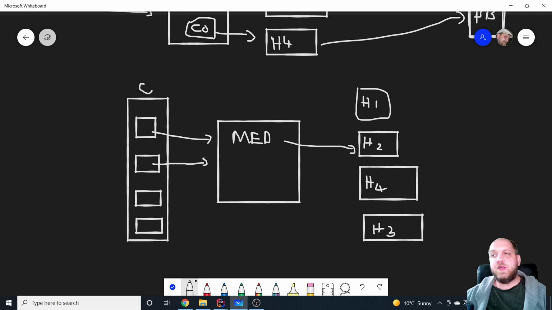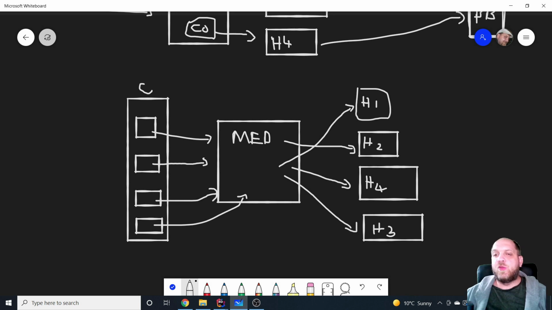It will say, hey mediator, I have here a command or a query, please find me a handler for that. And the mediator will say, okay, for this one, it should be handler 1. Then we do the same thing for this one, and the mediator will say we will need this handler. And if we go for this one, the mediator will pick up and say that we will need handler 4. So I guess you already get the idea.